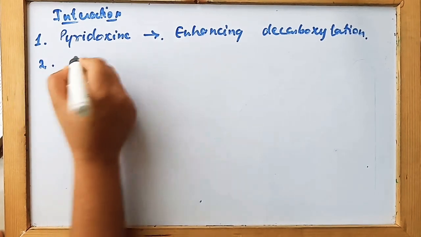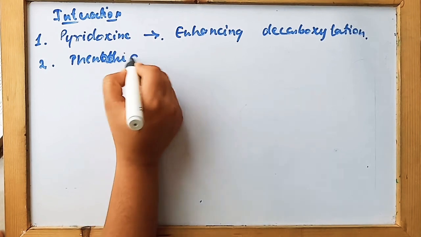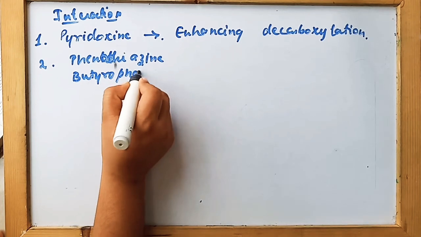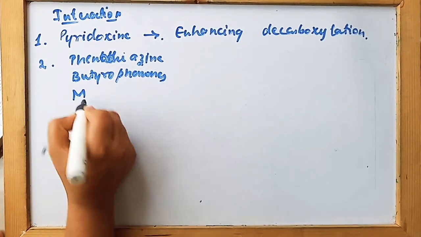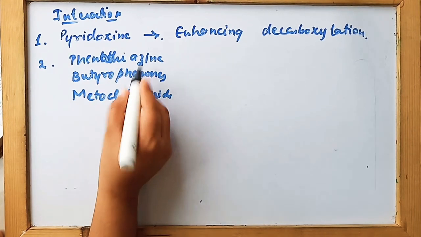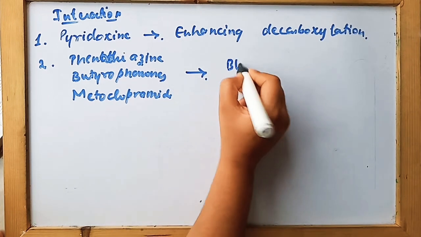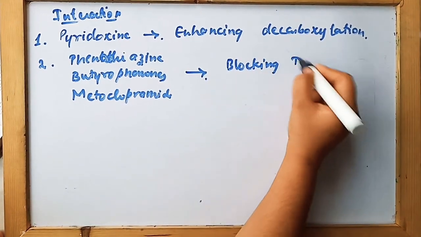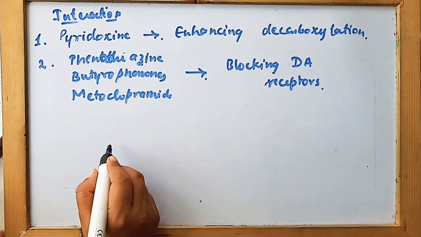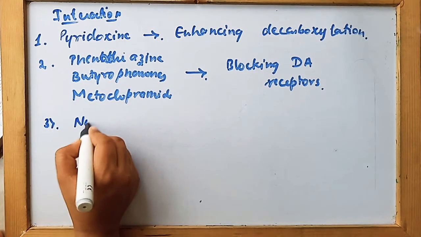The second interaction is with phenothiazines, then butyrophenones, then metoclopramide. These are antipsychotic drugs, and this one is a prokinetic drug. All of these cause blocking of dopamine receptors. So when the dopamine receptors are blocked, the action of levodopa which was supposed to take place is not occurring. And the next is non-selective